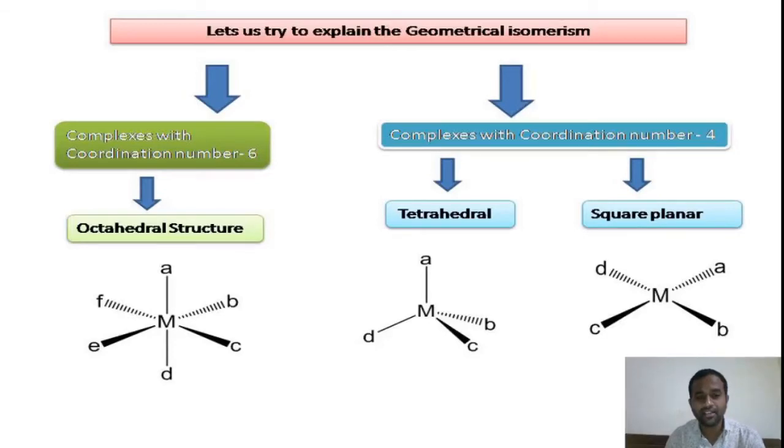Therefore, in this there are two arrangements. One is a nearer arrangement, another one is a far away arrangement. So when we exchange the positions of two ligands, then we will get geometrical isomerism. So finally we can say that geometrical isomerism is possible in octahedral complexes as well as in square planar complexes, whereas in tetrahedral there is no question of geometrical isomerism, right?